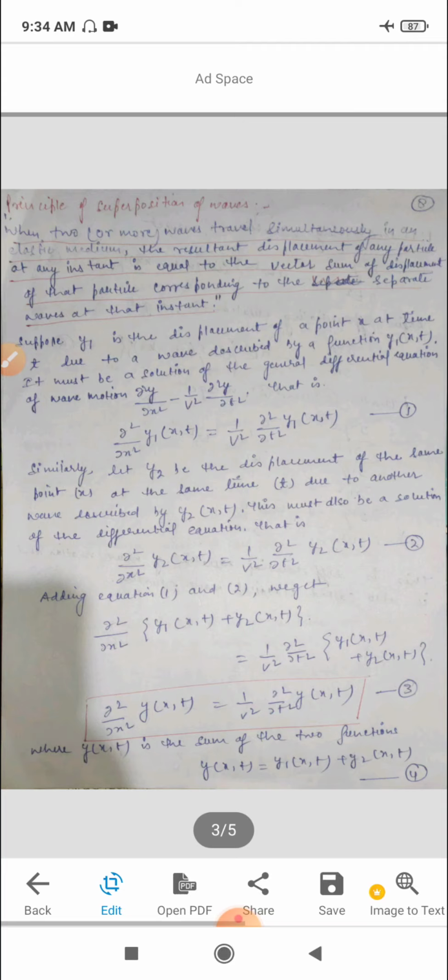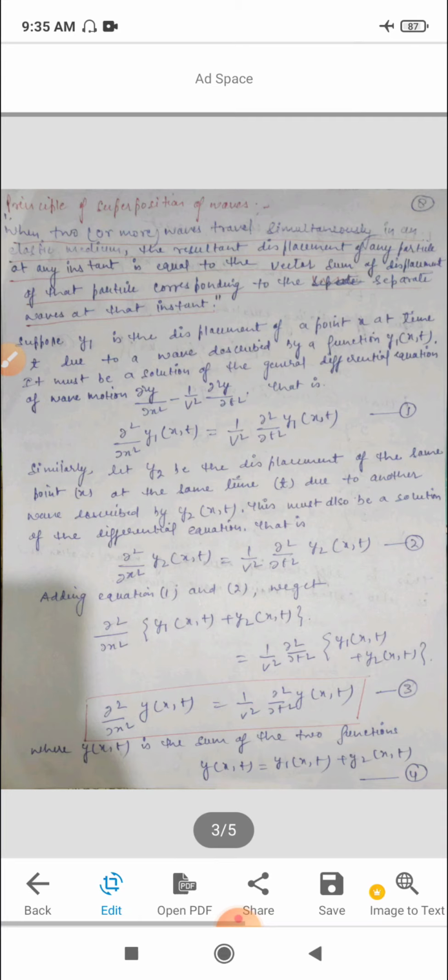Our radio antenna is open to the waves of different frequency transmitted by different radio stations. But when we adjust the radio to a particular station, we receive its program as if the other stations were silent. This is an example of the principle of superposition of waves.